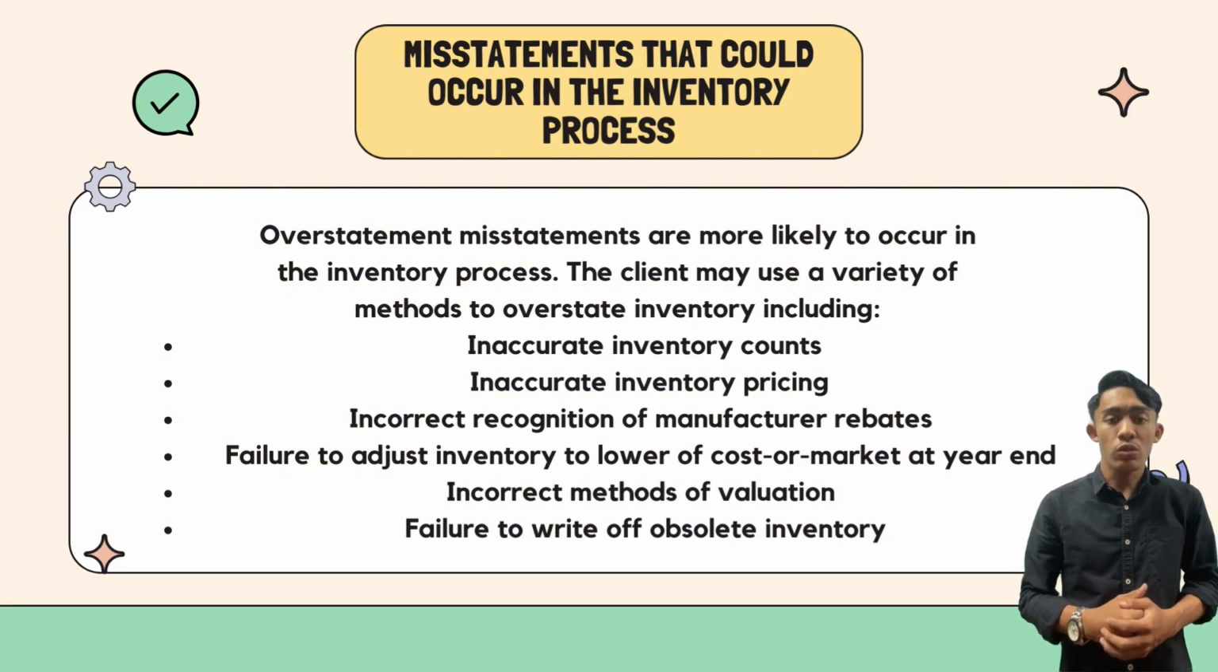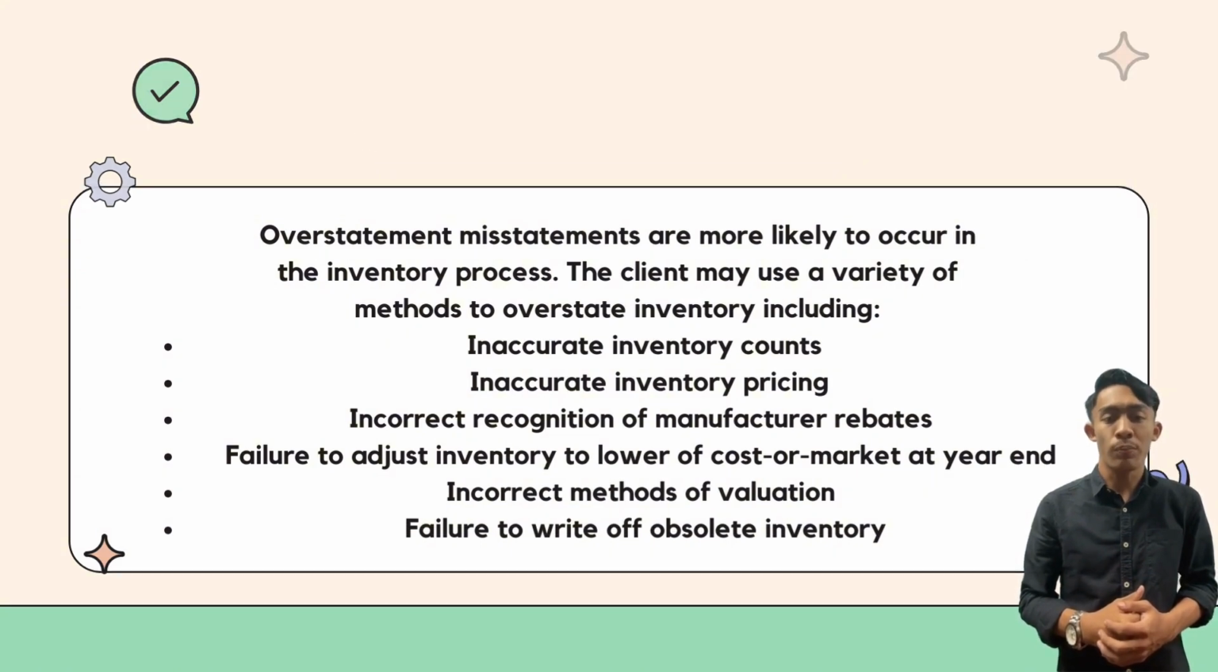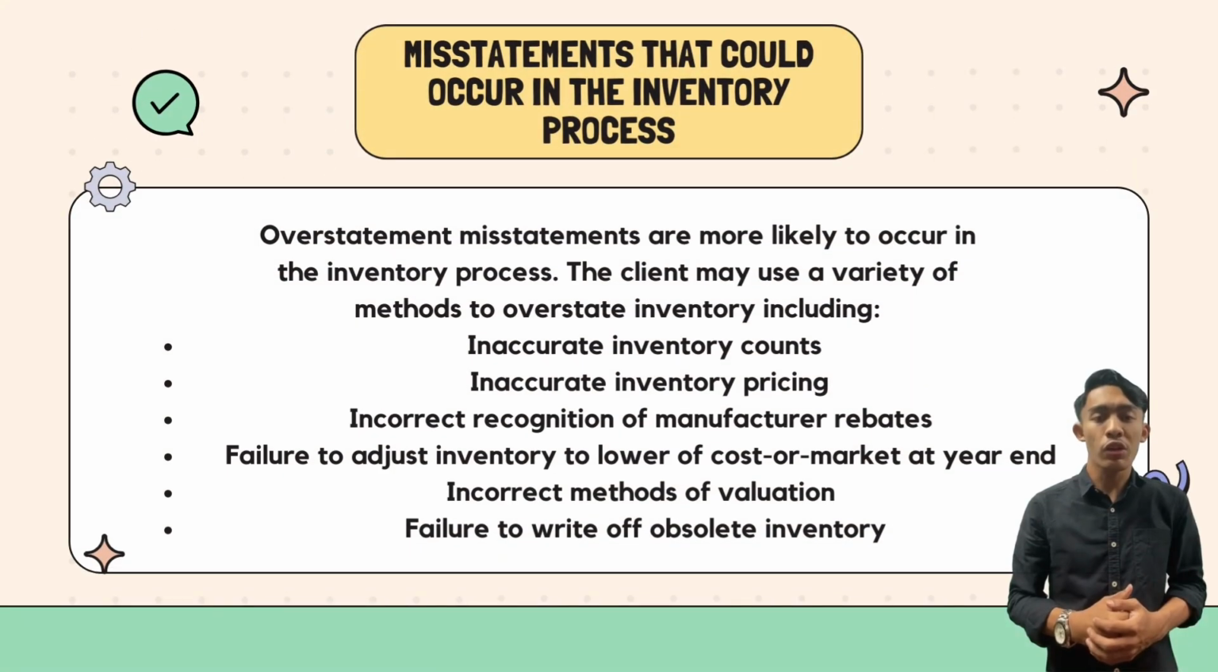Failure to adjust to lower of cost or market. Not adjusting inventory to the lower of cost or market value at the year end can result in overstatement, especially if market value has dropped. Incorrect valuation method. Applying incorrect valuation methods, like using FIFO when LIFO should be applied, can distort inventory values.